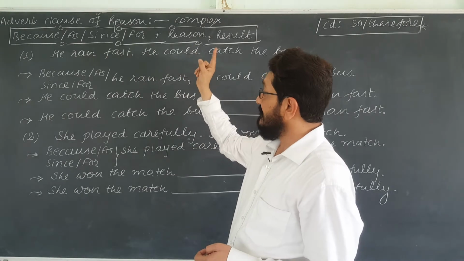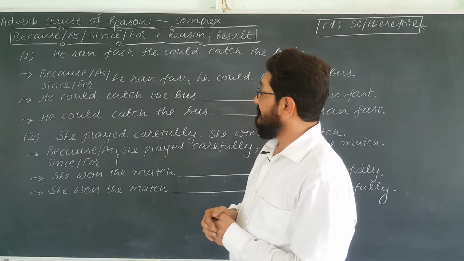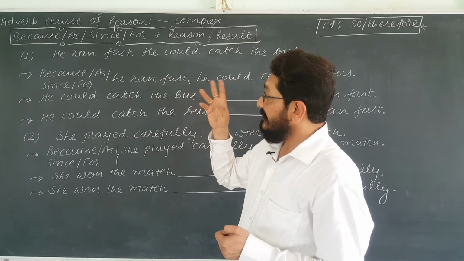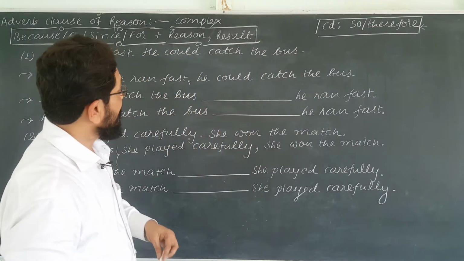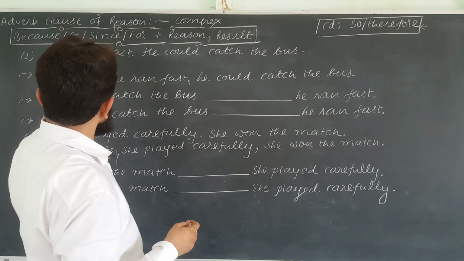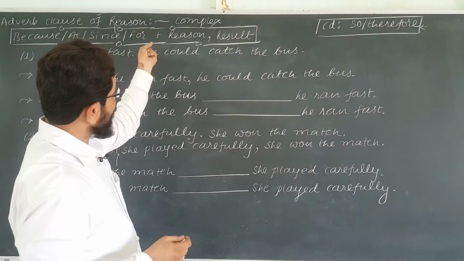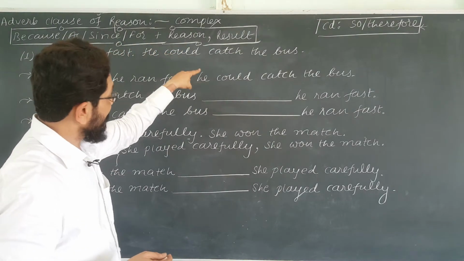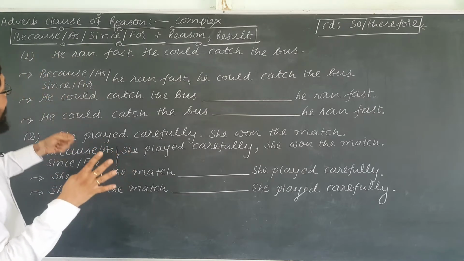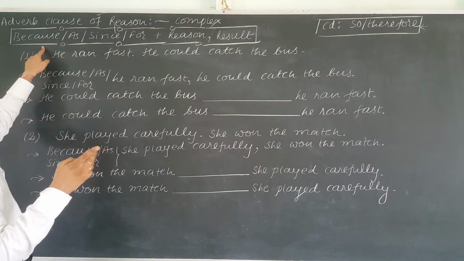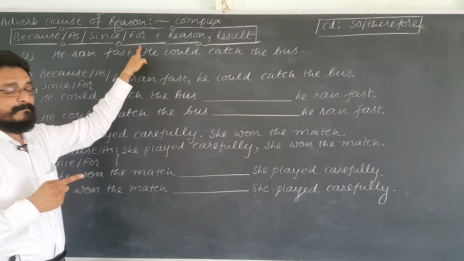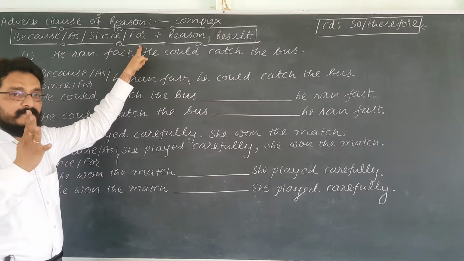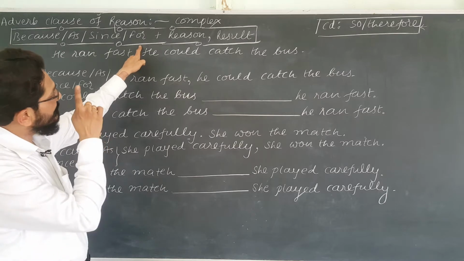Adverb clause of reason. It also makes the sentences complex. See, in adverb clause of reason, which makes the sentences complex, there are certain function words: because, as, since and for. All these make adverb clause of reason.